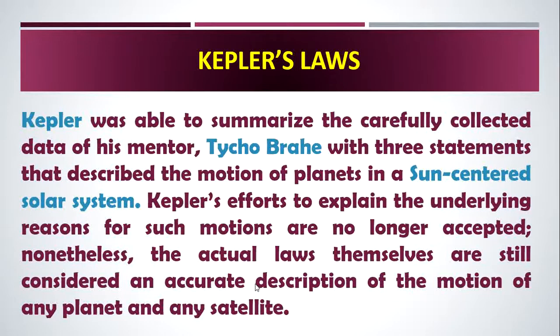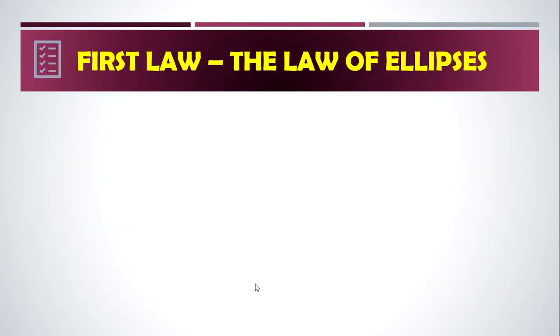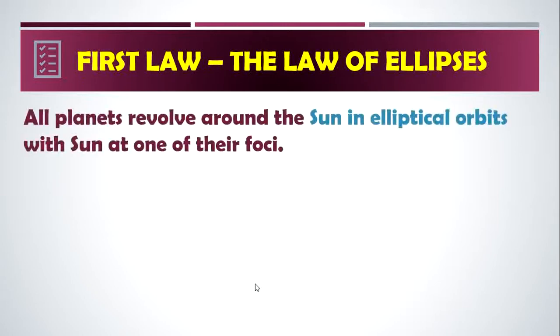Now let us see Kepler's laws of planetary motion. The first 2 laws of planetary motion got published in 1609. The first law of planetary motion establishes that the orbit of a planet is an ellipse with the sun in one focus. So what is the first law?